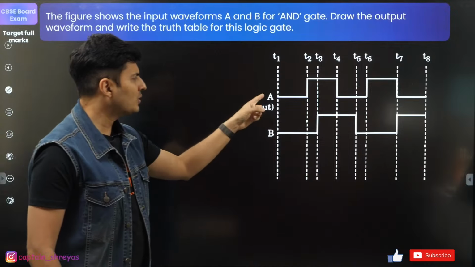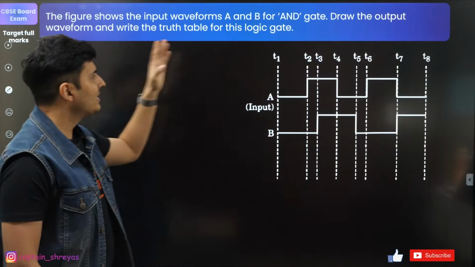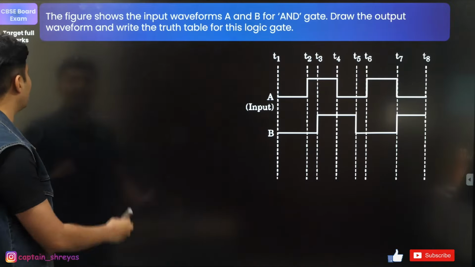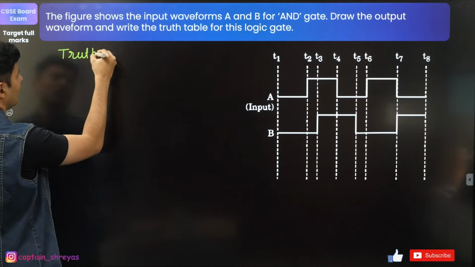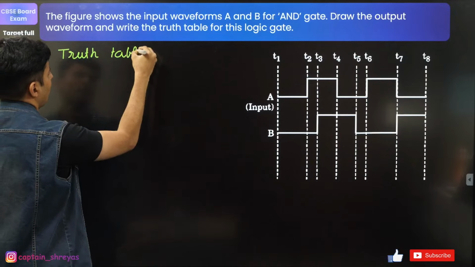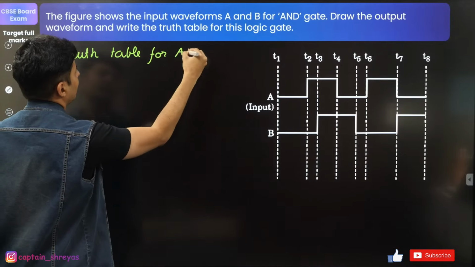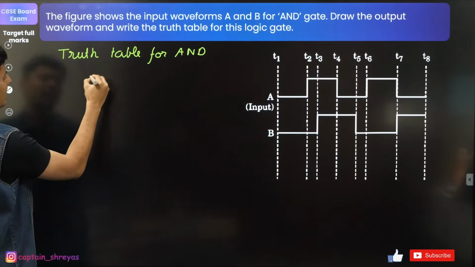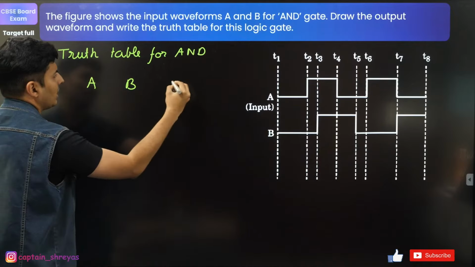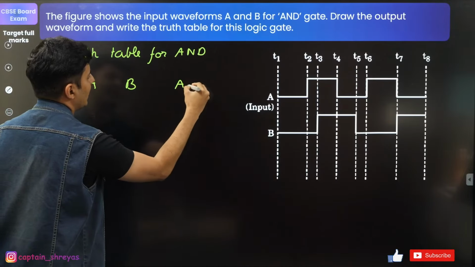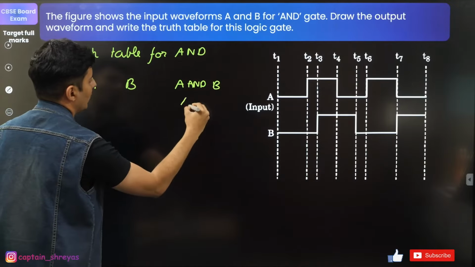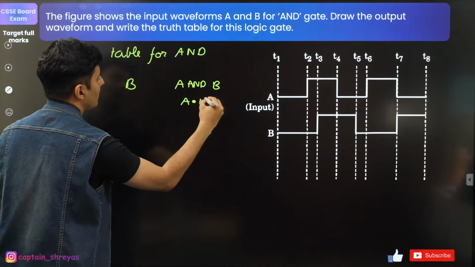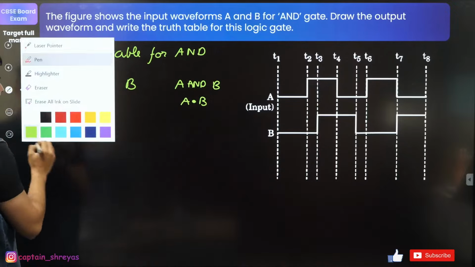If you see, this is input, this is also input, and this is the AND gate. For an AND gate, first of all, if you draw the truth table, you mention the words truth table for AND gate. A input, B input, output is A and B. You can also call it A dot B. That's how the symbol is mathematically.